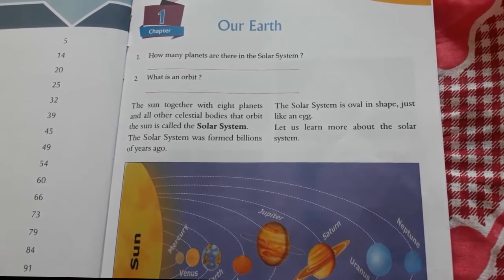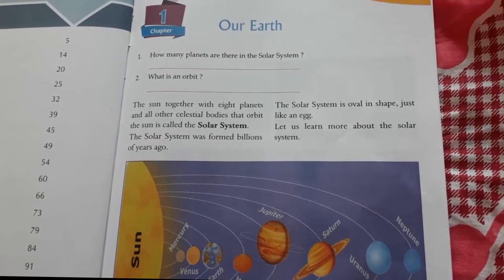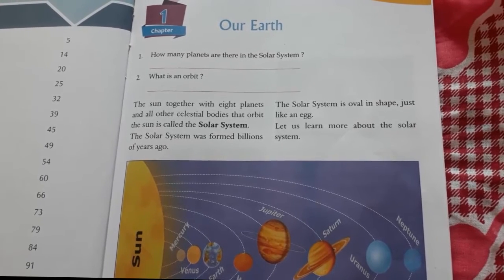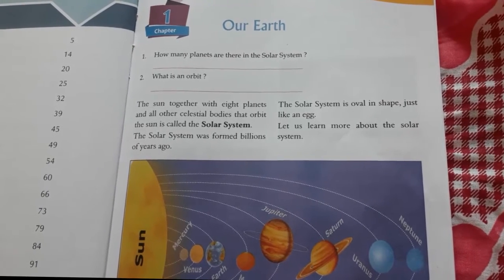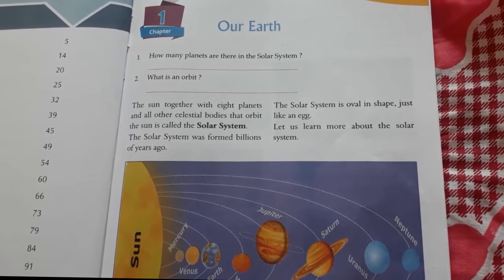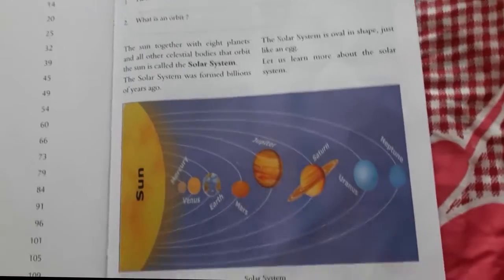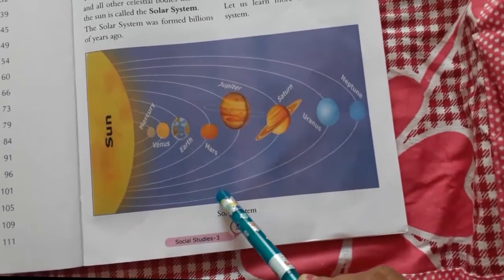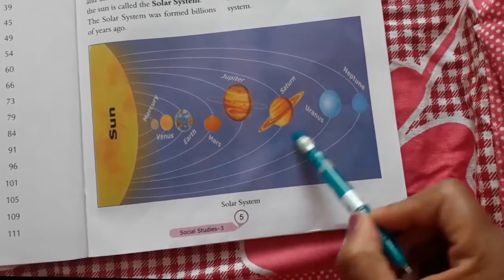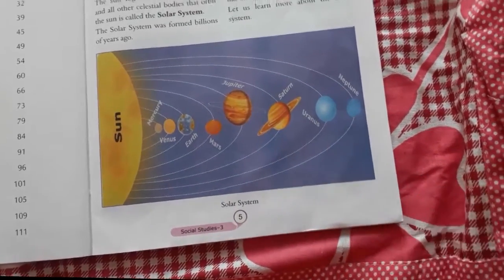Now let's start your chapter. How many planets are there in the solar system? Do you know how many planets are in our solar system? Yes, there are 8 planets in our solar system. And what is orbit? Orbit is the curved path on which all the planets revolve around the sun. See here in your diagram, the curved line is called orbit, where all planets revolve around the sun.